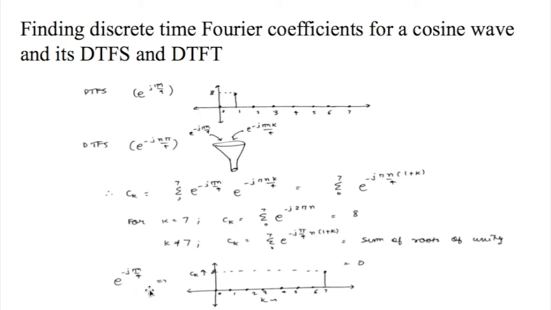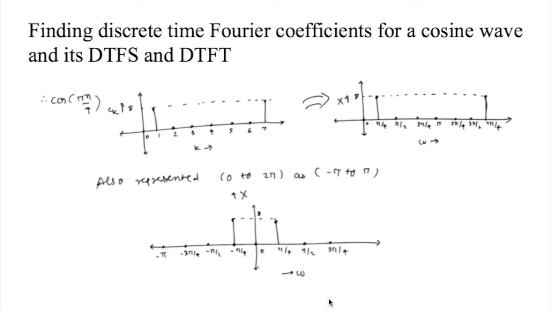So now the discrete time Fourier series of e to the power of j pi n over 4 can be denoted as a single impulse of amplitude 8 at k equals 1. Now we can add both discrete time Fourier series: e to the power of j pi n over 4 plus e to the power of negative j pi n over 4. We get the discrete time Fourier series of cosine pi n over 4 as two impulses. One has an impulse at k equals 1, another has an impulse at k equals 7.